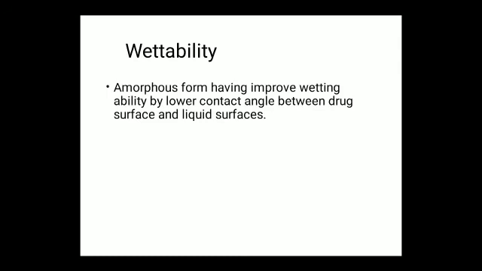These are agents used to reduce the interfacial tension between two immiscible phases like water and oil. By the use of these wetting agents, the contact angle can be reduced.